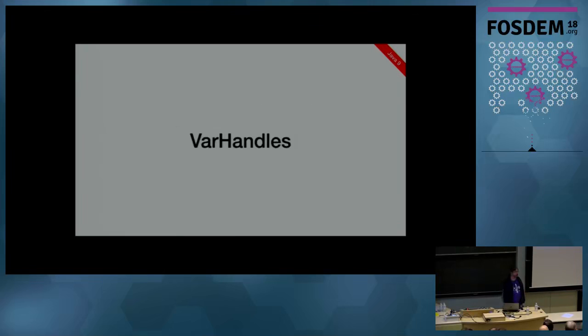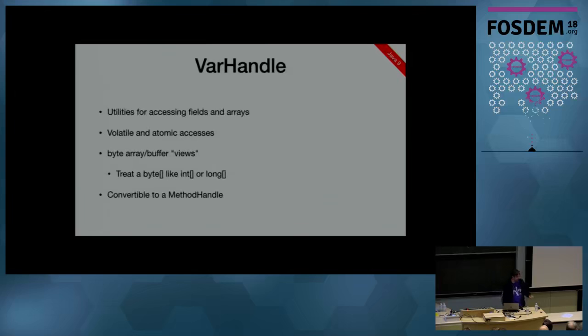All right, var handles, also added in Java 9. And so var handles gave us the ability to have that handle to a field on an object or a static field, but much more powerful mechanisms for doing volatile access and atomic access. We don't have to cheat by going all the way to unsafe to do a compare and swap of a field or deal with indirecting through an atomic reference object. We can just do it directly with the var handle now. And so one of the many ways that we cheat with an unsafe can now go away.